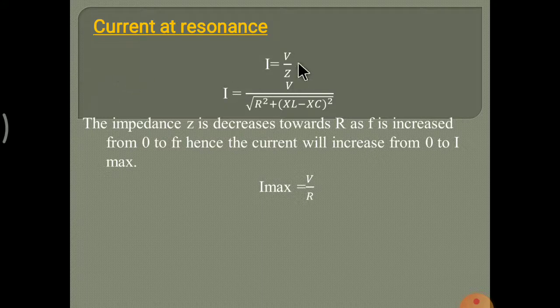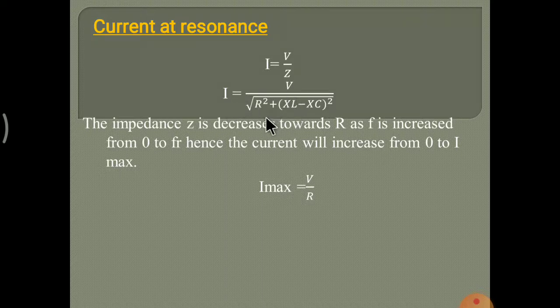Current at resonance. What is the current at resonance circuit? The formula of current for a resonance circuit is V upon Z, because this is a series RLC resonance circuit. In a series RLC circuit there is R, XL and XC. The combination of these XL, XC and R together we can take as impedance. So current I is equal to voltage upon impedance.